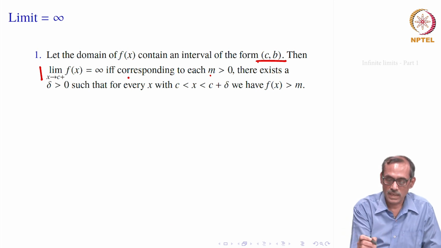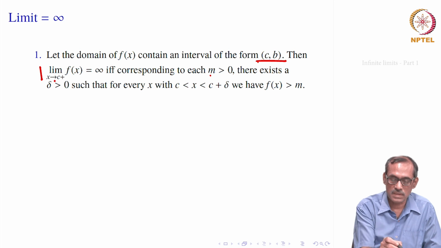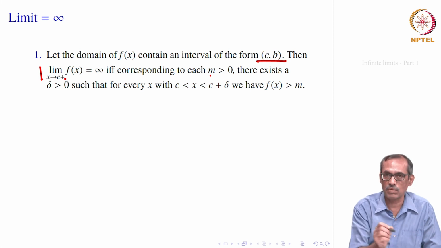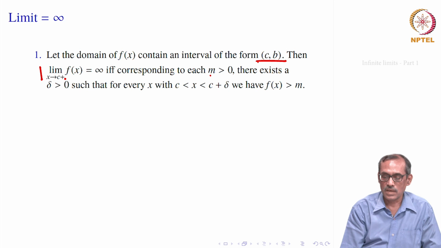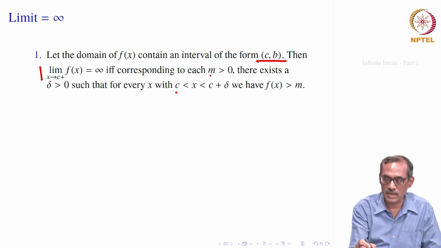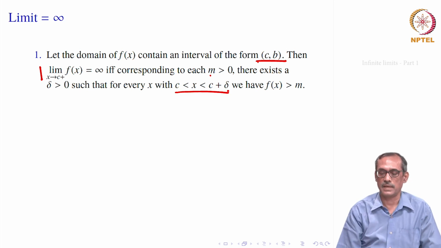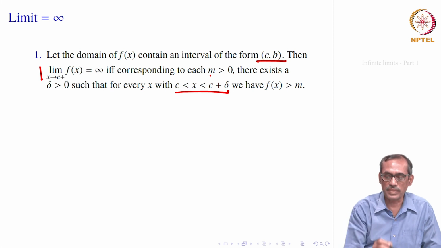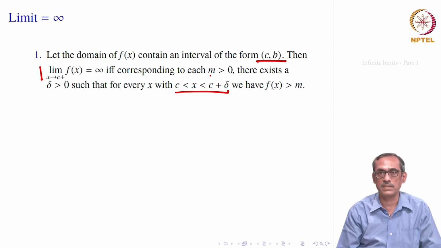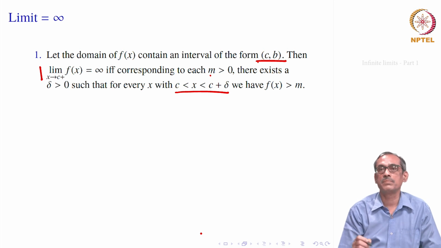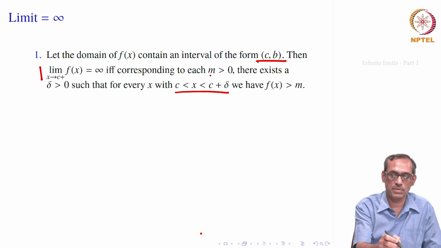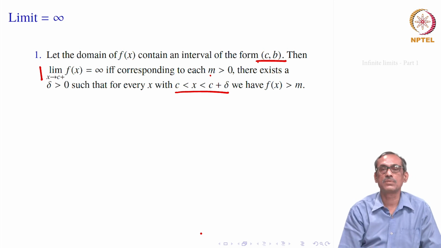That is what we will write, but which neighborhood? Since it is x goes to c plus, that is only the right side limit, we would limit our search for x inside an interval of the form c to c plus delta. So, you would define it this way: corresponding to each m greater than 0, there exists a delta greater than 0 such that if you take any x between c and c plus delta, then f of x must be bigger than m. In that case we would say limit f of x, x goes to c plus is equal to infinity.